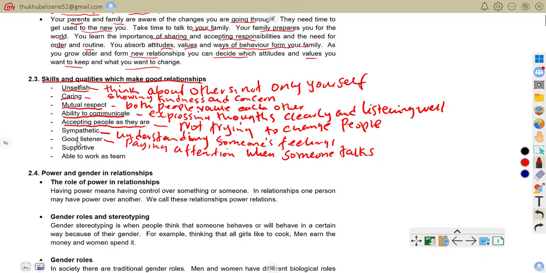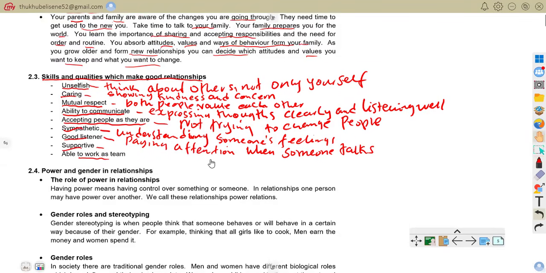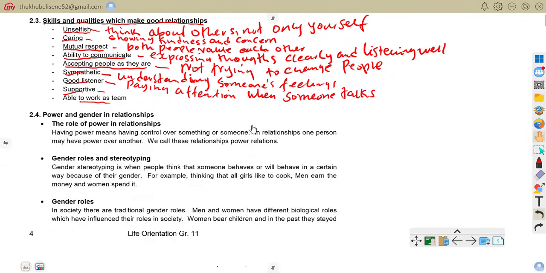Then being supportive now. Being supportive is helping and encouraging others. For example, helping your sister study for a test. Able to work as a team, that is cooperating with others to reach goals. For example, sharing duties in a group project. So that is that. Now let us move on to power and gender in relationship.